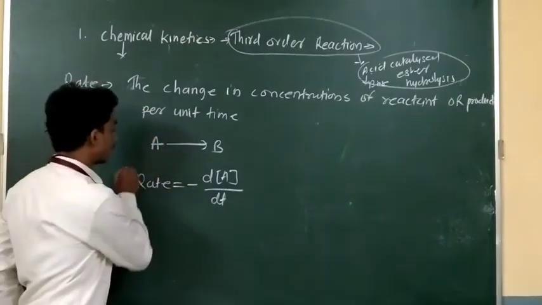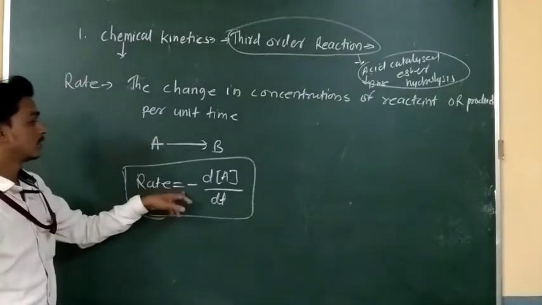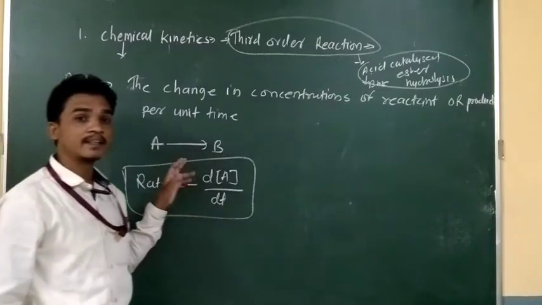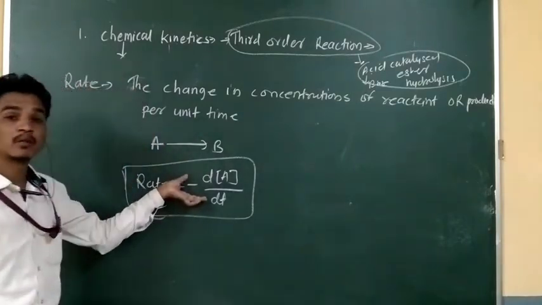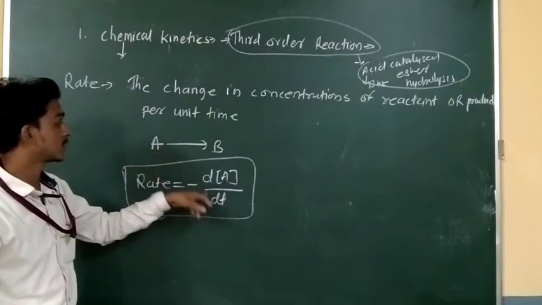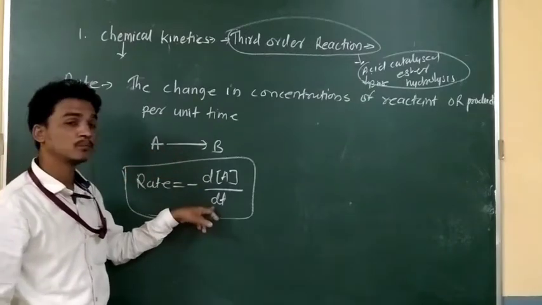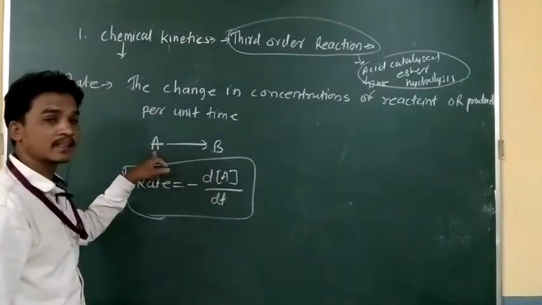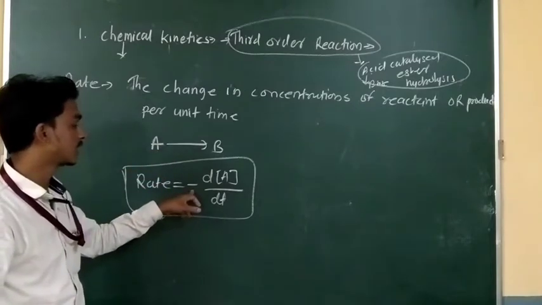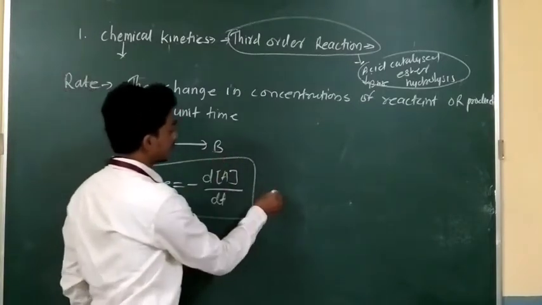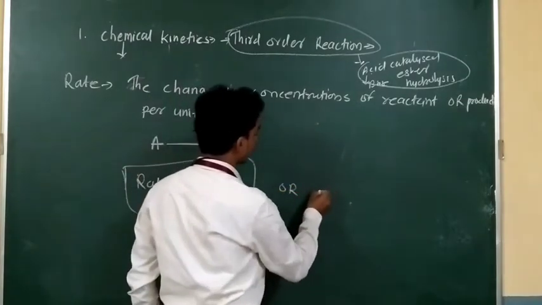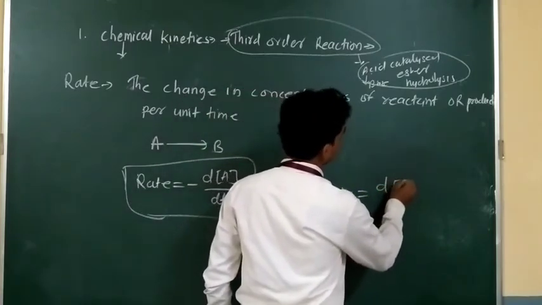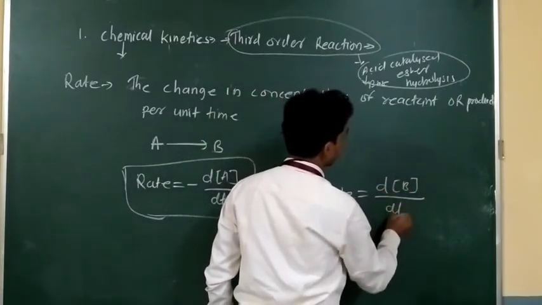In the case of reactants, you have to write the negative sign, and we write the negative sign because, as the reaction proceeds, as time goes, the concentration of A, the reactant, decreases. In the case of product, I can write the rate as: rate is equal to small change in the concentration of product B upon dt.